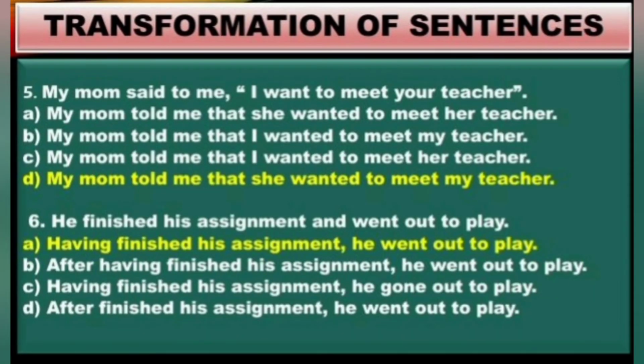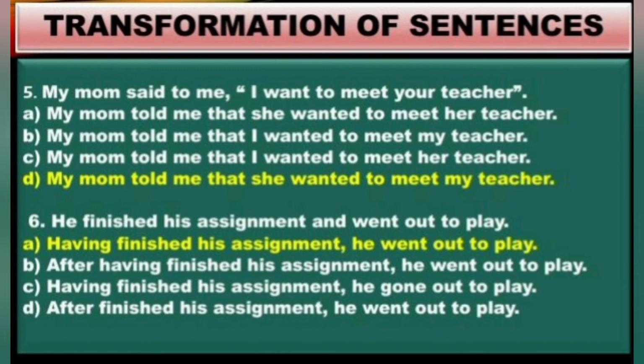My mom said to me, "I want to meet your teacher." So it is in direct speech, therefore we have to convert it into reported speech. So "my mom said to me" is rightly changed to "my mom told me." And in all the options we have "my mom told me that", the conjunction is also right.